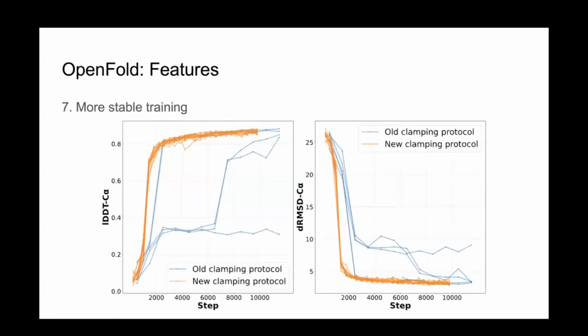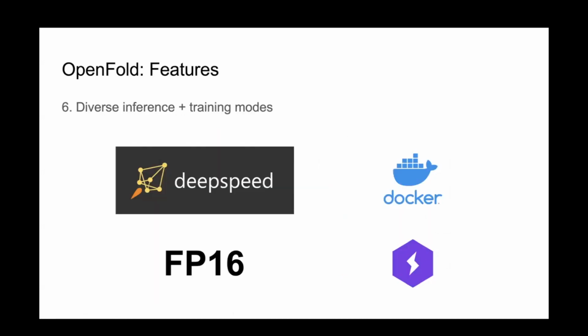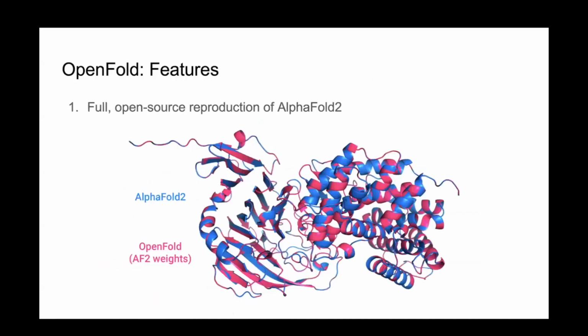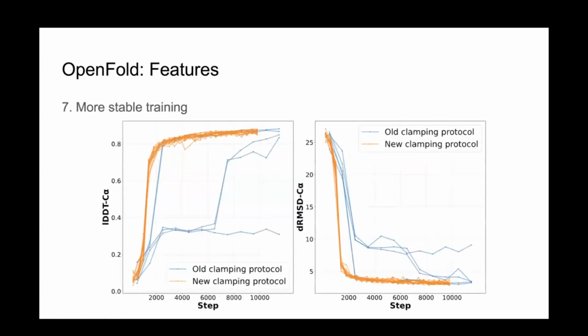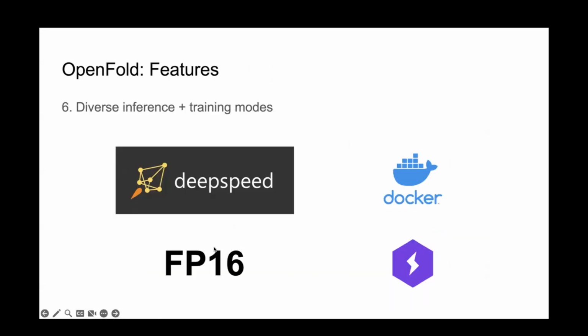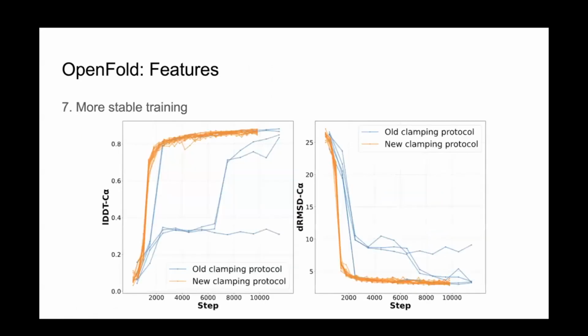As I mentioned in the first point here, we erred on the side of reproducing AlphaFold as closely as possible. So in general, we were extremely conservative with changes we made to the architecture. Nevertheless, we were able to make some changes that minimally affect the output activations, such that you can still run OpenFold with AlphaFold 2 weights, but improve the experience a little bit. A bunch of those things involve normalizing large tensors. That was important for the FP16 training mode, which of course has a smaller numerical range than bfloat16.